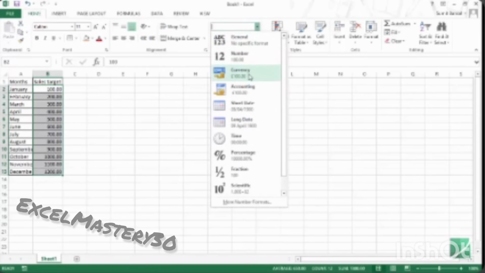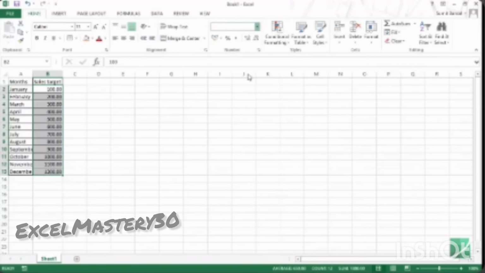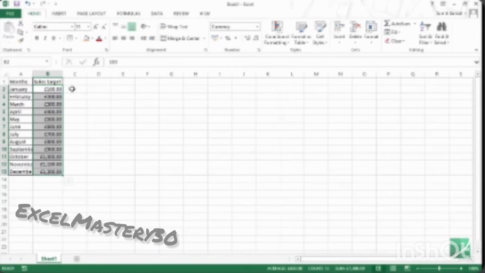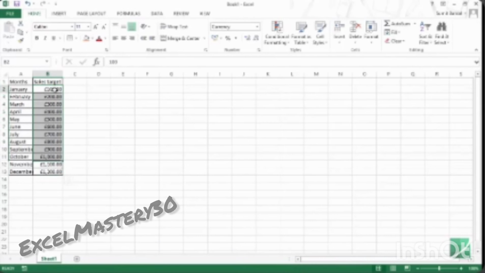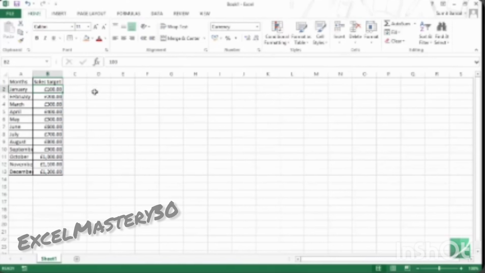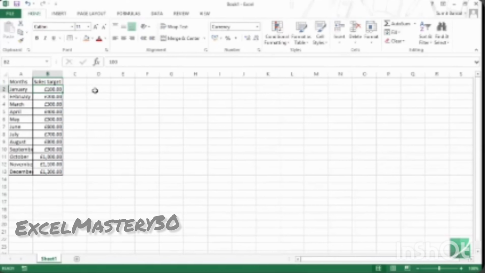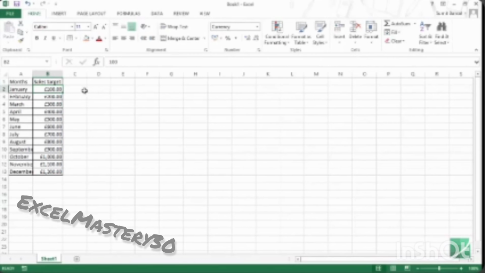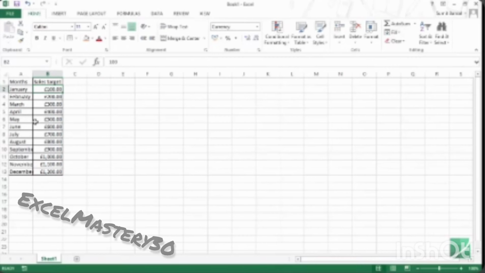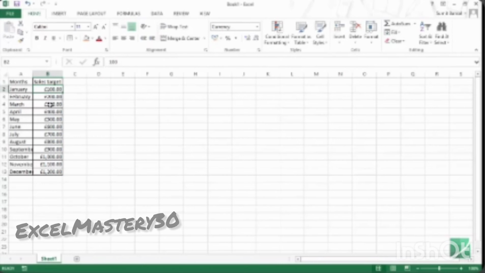So it has introduced two decimals to any of the numbers which are there. Similarly, I can go and select currency formatting, and as soon as I do this, it introduces a pound sign along with two decimal places. Now, as I mentioned, this does not mean that your number has changed. It remains the same, and if you click on any of the numbers, you can see that in the formula bar, it still displays 100. But the way it is displayed in a cell is now different because maybe you're presenting your data to your manager or to your boss and you need to show them that these values are actually in pounds and maybe these values are in millions or in dollars. Then you can dress it up in a way in which it would look that way.